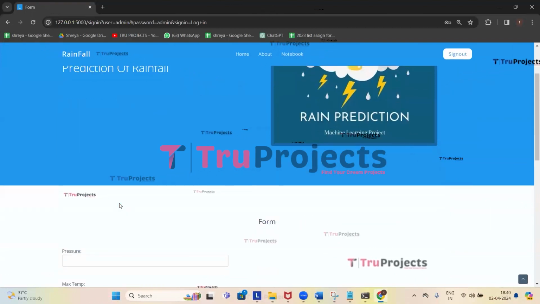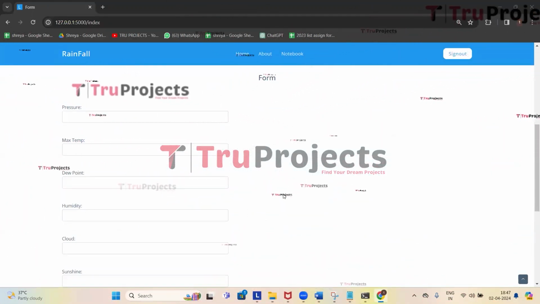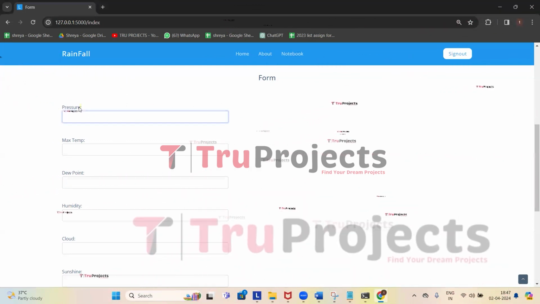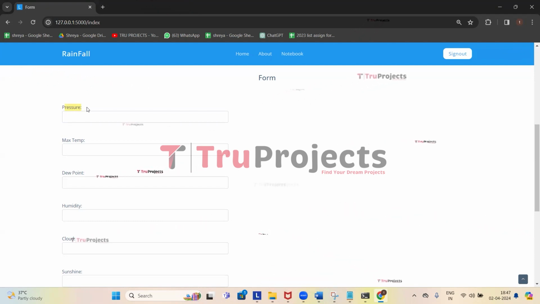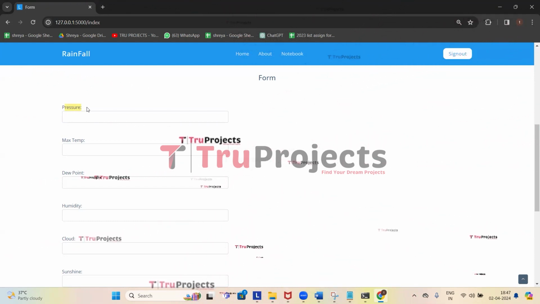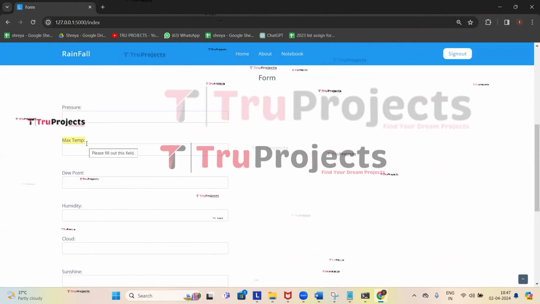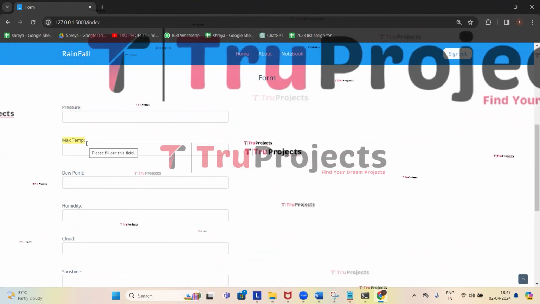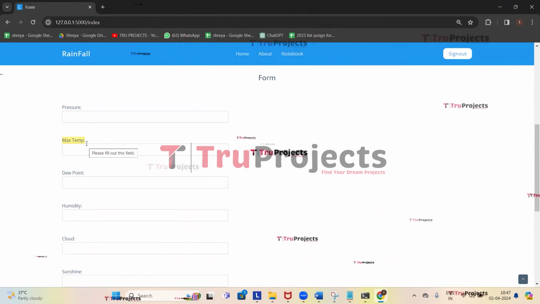We have logged in successfully and we are redirected to the prediction page. Before entering the parameters, first let us understand them. The first one is pressure. It is atmospheric pressure, which can influence weather patterns and precipitation. Moving on to the max temperature, it is the maximum temperature recorded during a specific period, affecting the amount of moisture in the air and potential for rainfall.